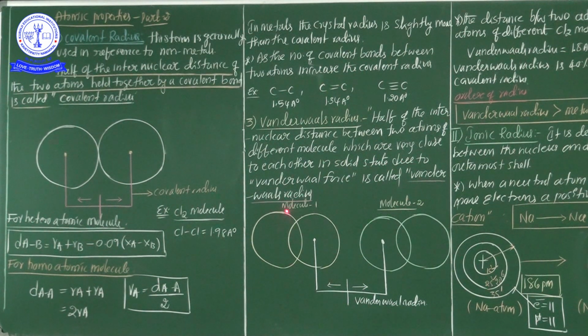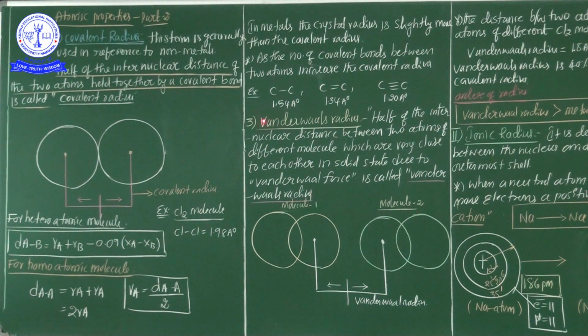This is called the Van der Waals radius. The metallic radius, or crystal radius, you observe only in metals. Whenever you calculate atomic radius in metals, the metallic radius is applicable, but from the non-metals point of view, the covalent radius is applicable.